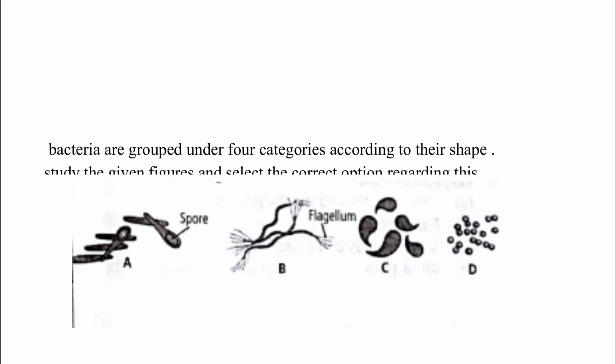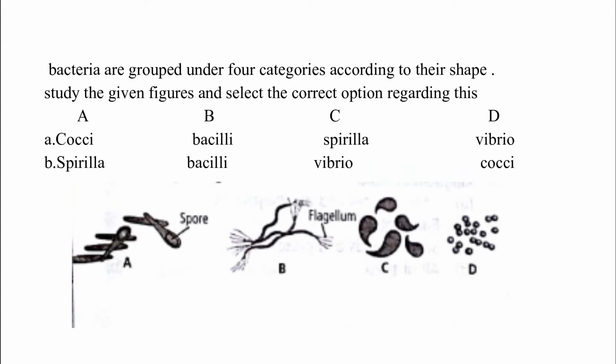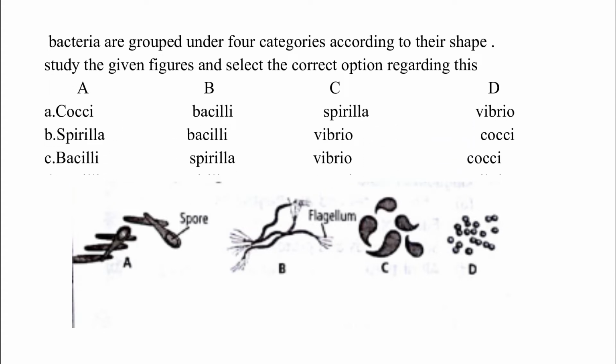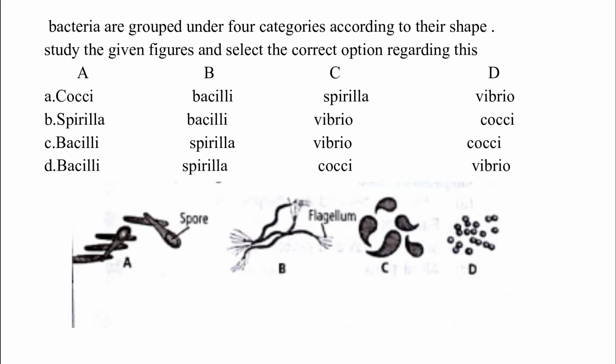Bacteria are grouped under 4 categories according to their shape. Study the given figure and select the correct option regarding this. Option A, Cocci, Bacilli, Spiralia, Vibrio. Option B, Spiralia, Bacilli, Vibrio, Cocci.